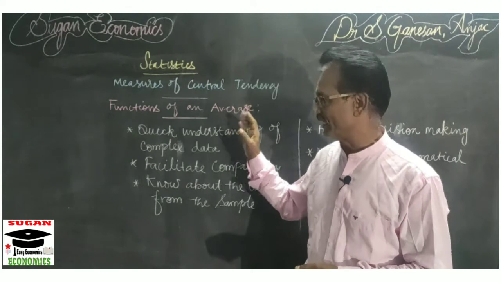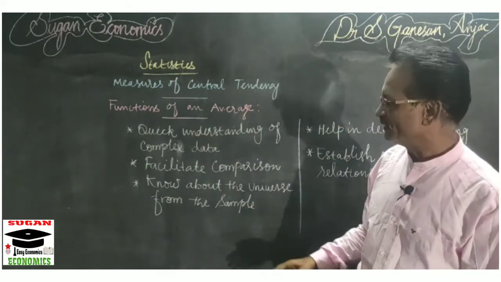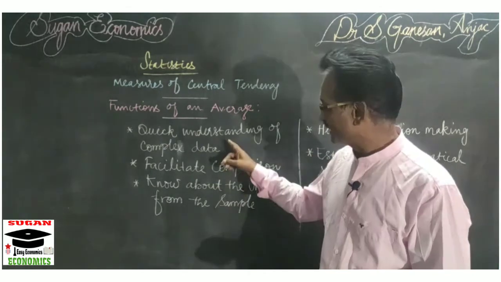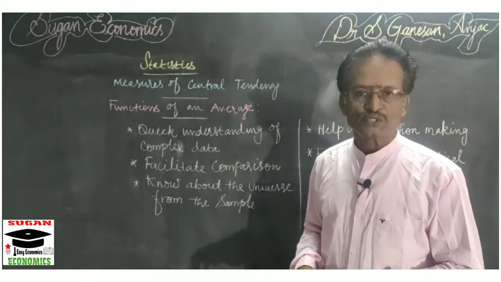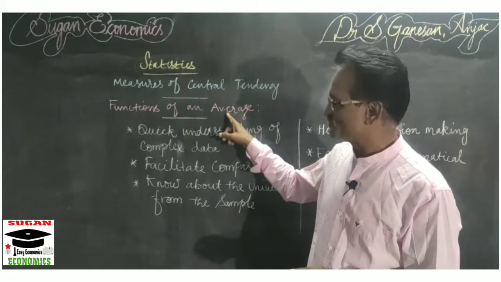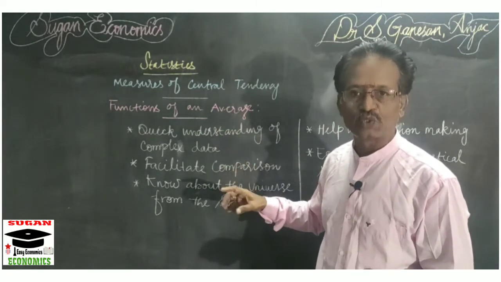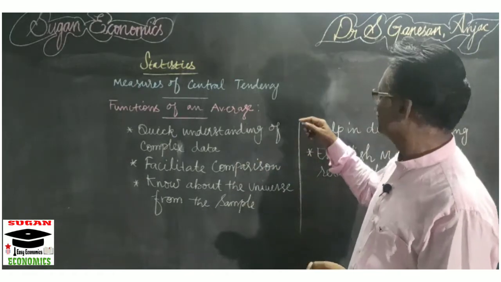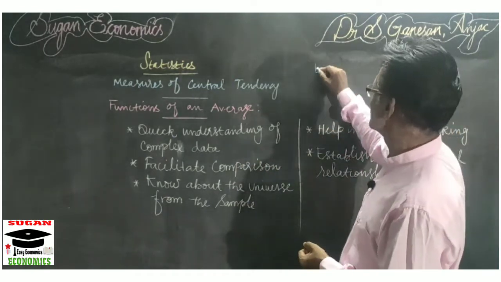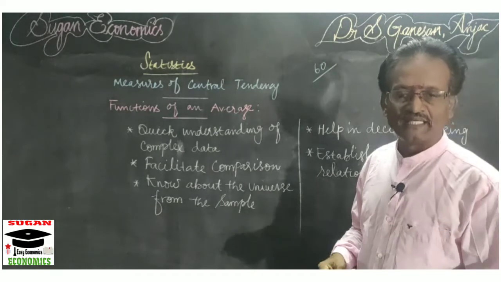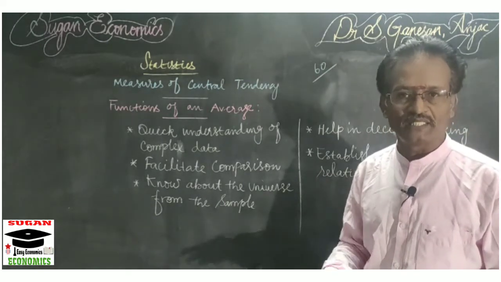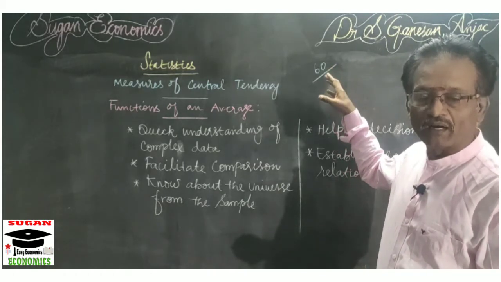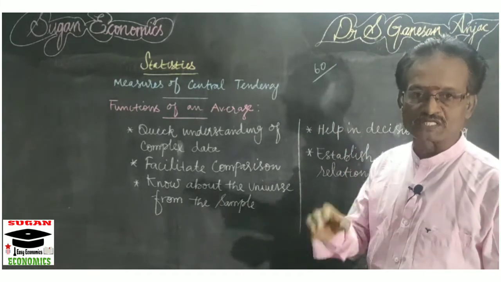Functions of an average. The first point is quick understanding of complex data. Averages help us to understand complex data. For example, in a class of 60 students, it is not possible for a teacher to remember the marks secured by all 60 students in a particular subject.